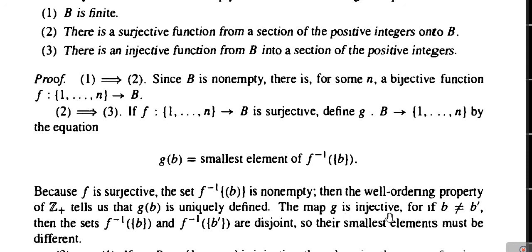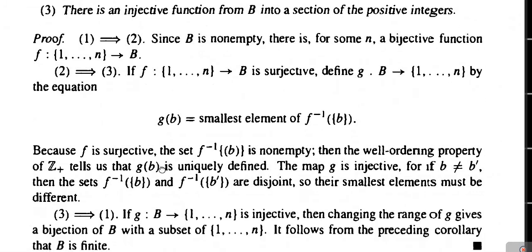And the mapping G is injective, because if b is not equal to b dash, then the sets F inverse of b and F inverse of b dash are disjoint. If b and b dash are different, then the inverse images of b and b dash are obviously disjoint sets. So their smallest elements must be different, which means that the mapping G, which we defined in such a way, is an injective mapping. So G is injective, which is the required thing that we wish to show. This proves that 2 implies 3.